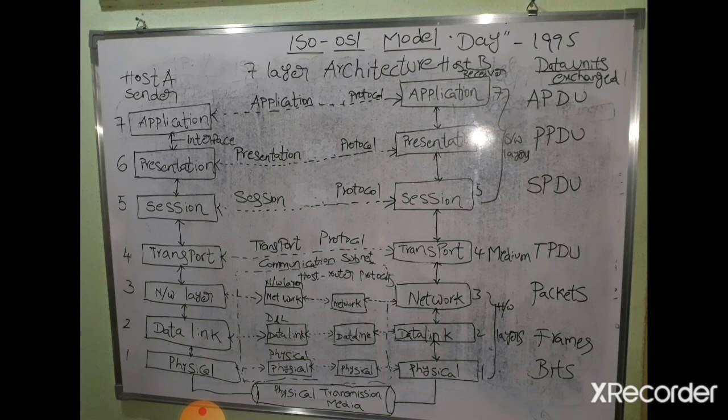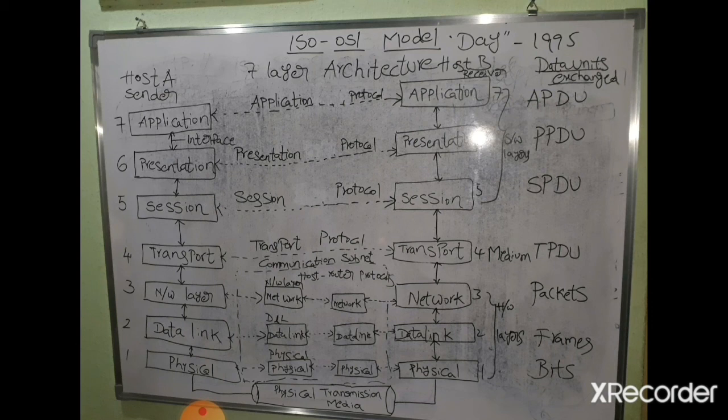Fourth, the layer boundaries should be chosen to minimize the information flow across the interfaces. Fifth, the layers should not be very large, and at the same time, the layers should not be very small. Each layer has to perform a distinct functionality.